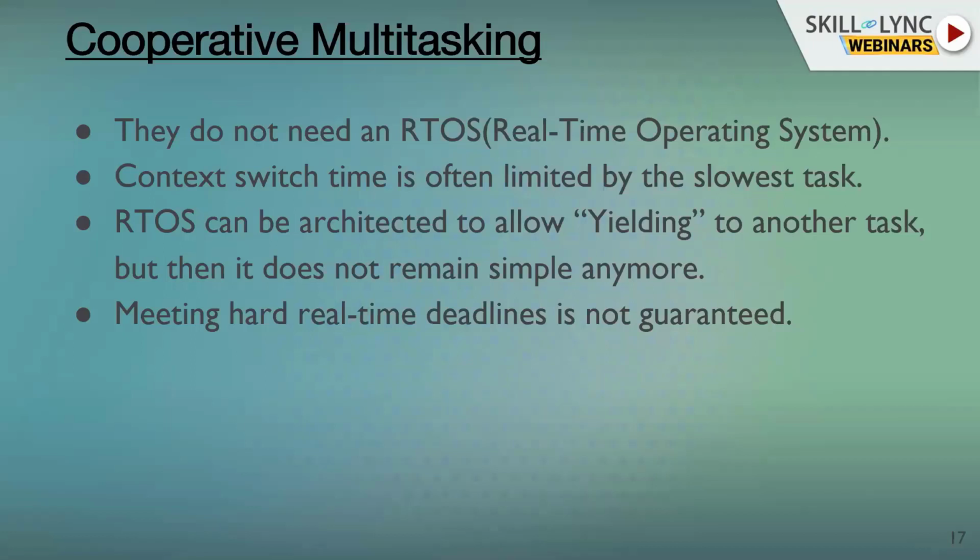However, there are some RTOSs which allow cooperative multitasking by allowing tasks to yield to other tasks. When you say yield, it means I am giving up control. So the task that is waiting for a network input will give up control. However, to give up control, you have to understand that if you're taking a task out of memory, from the RAM into the ROM, you have to save its state because sometime it will come back.